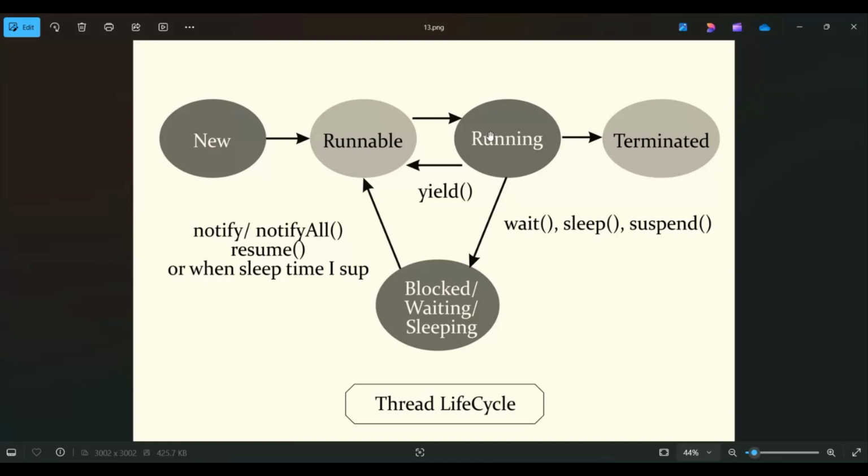And if you are calling yield, then your running thread will go directly from running to runnable, which means ready for execution. And a same-priority thread comes into the execution state there actually. And once your thread execution is fulfilled, then it will go to the terminated state.